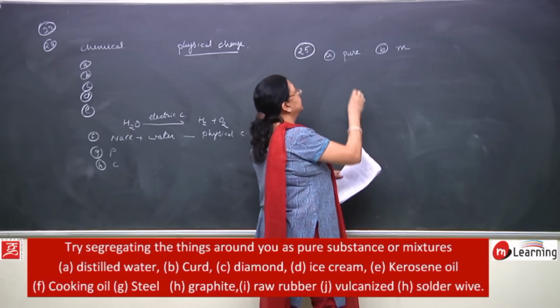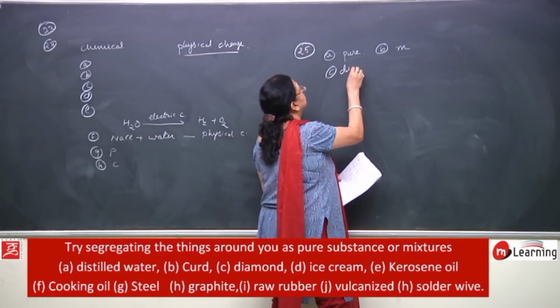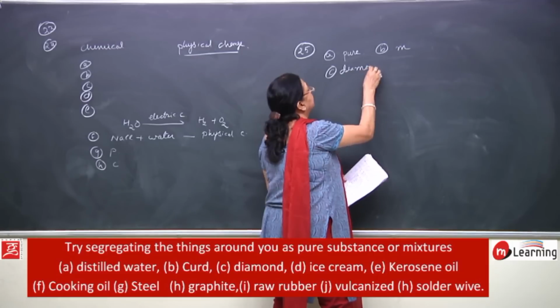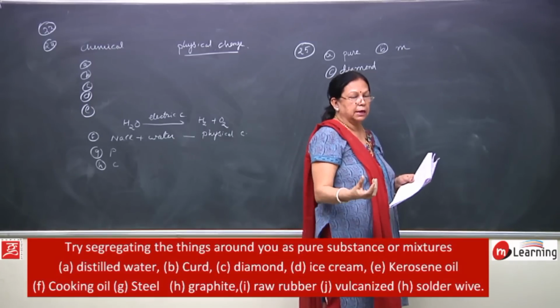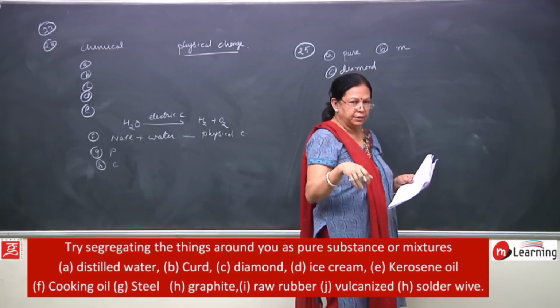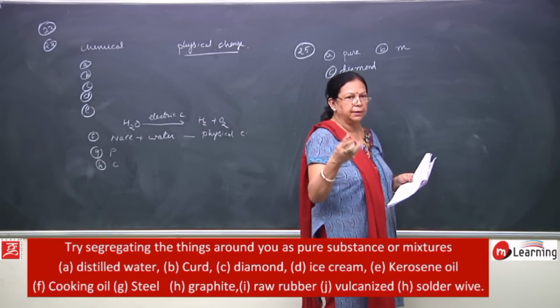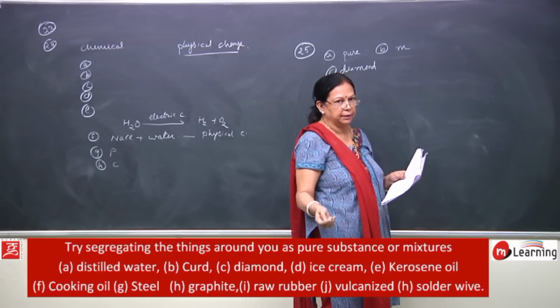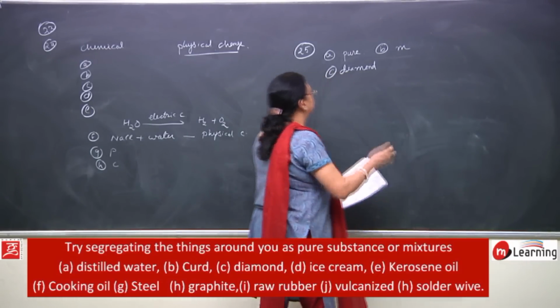Then next is diamond. From where do we get diamond? Diamond we get from the mines. In the earth's crust, carbon gets deposited, and due to the pressure and temperature of the overlying layers, this carbon changes into diamond, and this diamond, it is what? It is a pure substance.